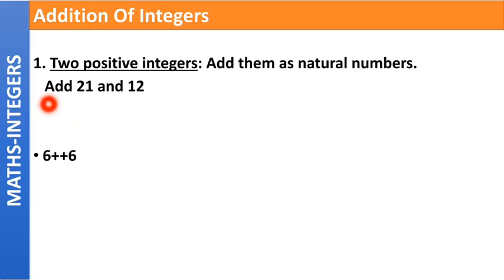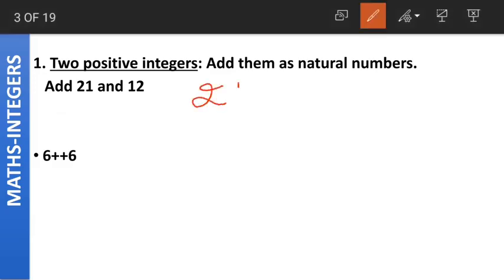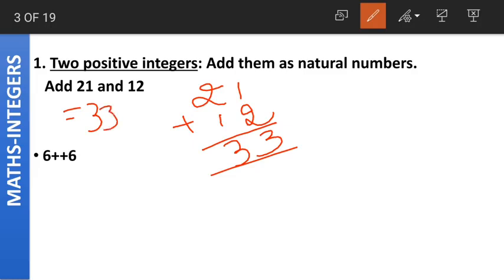For example, add 21 and 12. Now 21 and 12 are two positive integers, and we add them using the normal addition which we do normally. This is not anything new for us. When two positive integers are given, we simply add them as natural numbers, and the answer we get from 21 plus 12 is 33.